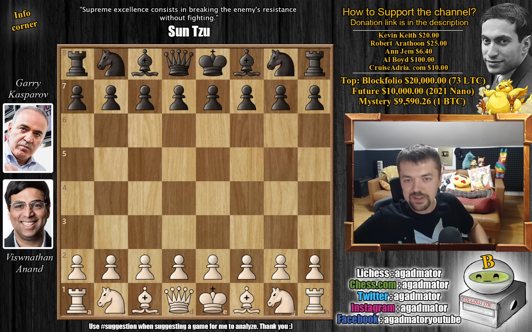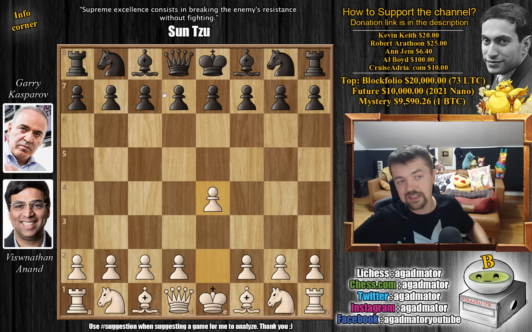So without further ado, let's check it out as Anand opens with e4. And if you're wondering how their encounters went up until this point, well, Kasparov actually has a pretty big lead. In the classical time format, Kasparov has 17 wins to Vishy's 4 with 31 draws. And in rapid, Kasparov also beat Anand with a score of 9-4 with 15 draws. So it's not much, but Vishy definitely has a chance to lower the lead as he does have the white pieces here. And let's see what happens.